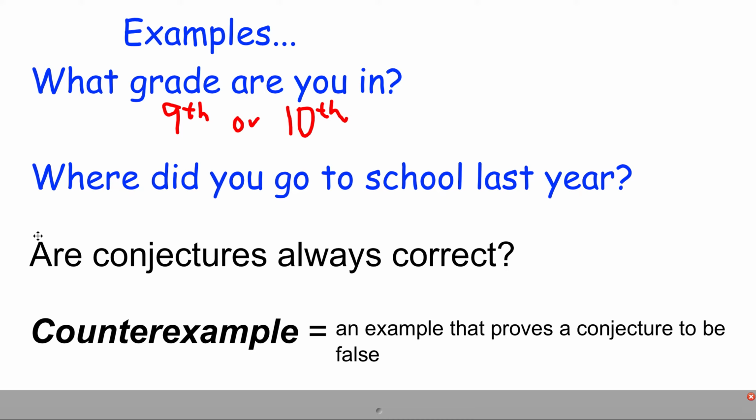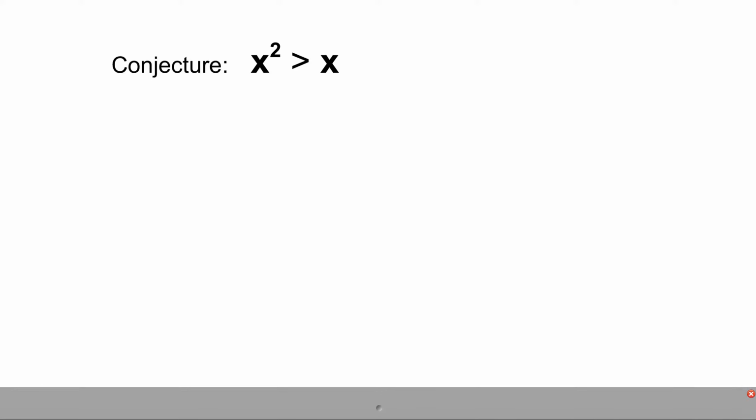Let's practice making a couple of conjectures right here. For example, here is a conjecture. X squared is always greater than X. How do we begin to unpack whether or not this is true? Well, we start by just trying some examples. For example, the simplest example is always pretty much going to be either 0 or 1.